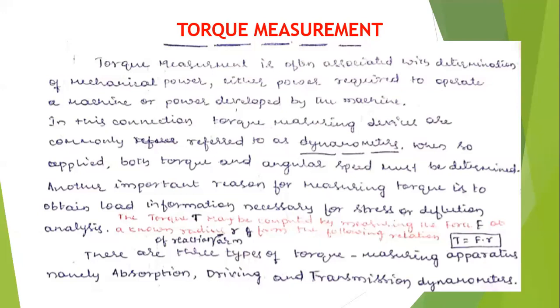What is the meaning of this? That is nothing but at the engine speed of 4,500 RPM, the engine produces a torque of 150 newton meters.